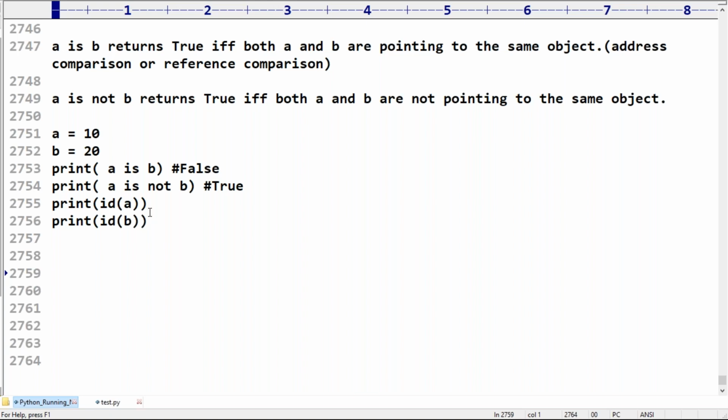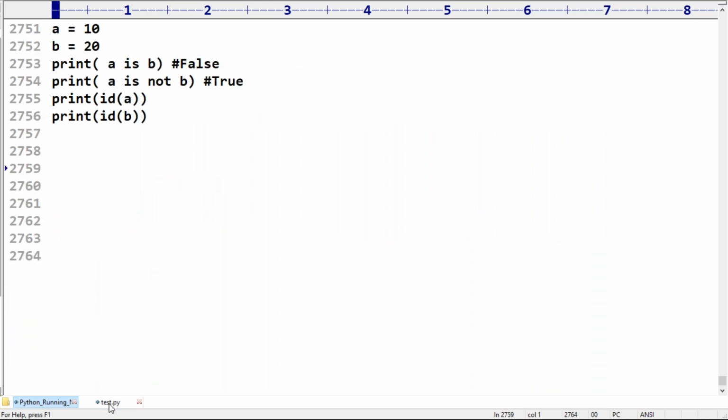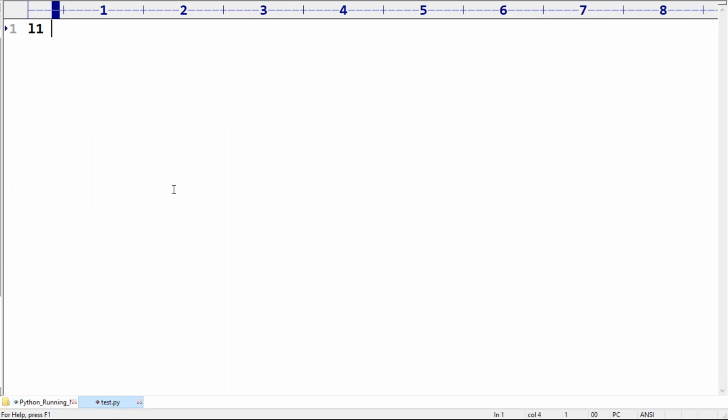Next, I have one more small doubt. This is just one example. Here I'm taking L1 is equal to 10, 20, 30, and L2 is equal to 10, 20, 30.